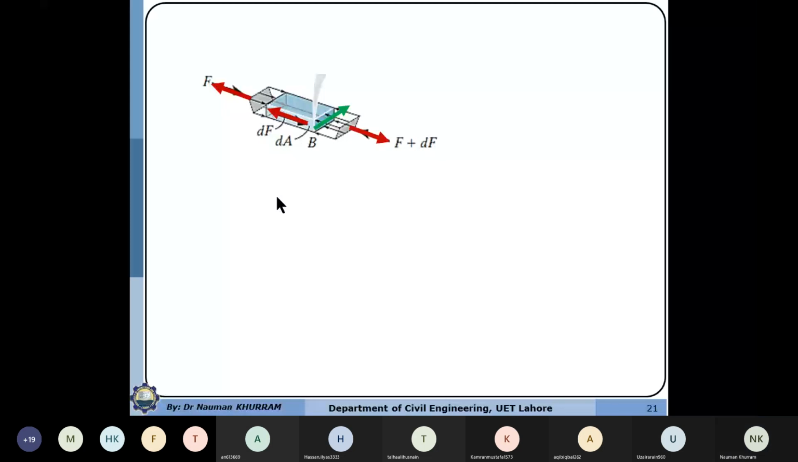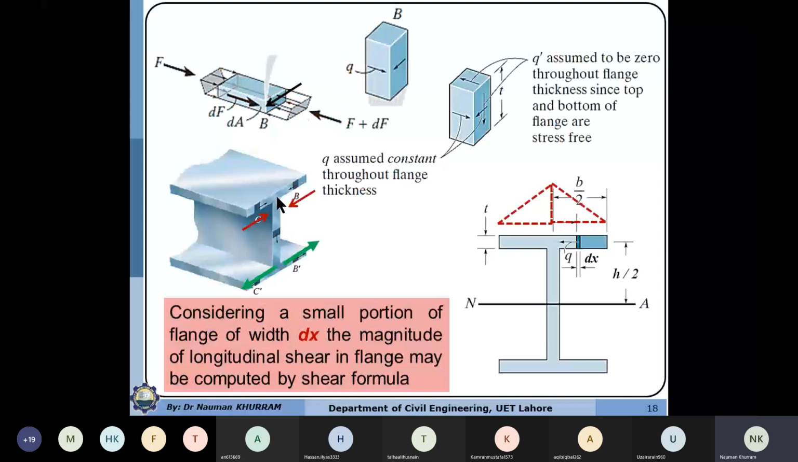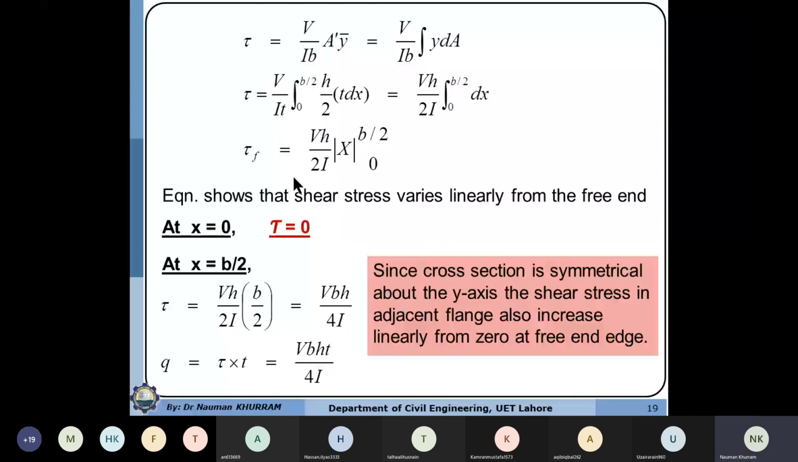If you are interested to determine the magnitude, you can write it by the numerical or arithmetic formula. For shear stresses or shear flow, you can use any formula. Shear stress is equal to V over Ib into the static moment of the partial area, A times y bar, or you can represent this in integral form. This is the arithmetic form and this is the integral form, using the differential area and the moment of the differential area, and we can integrate over the portion of the flange.